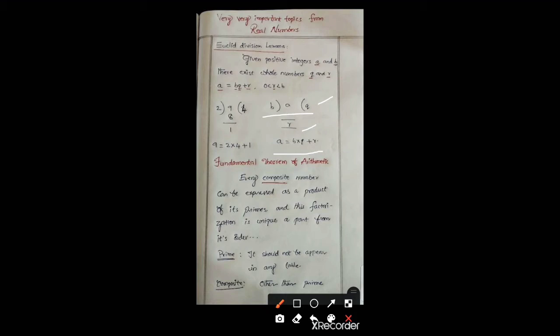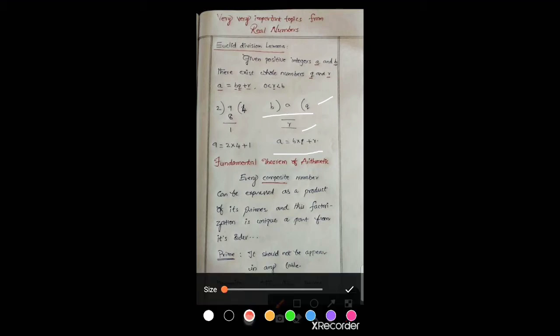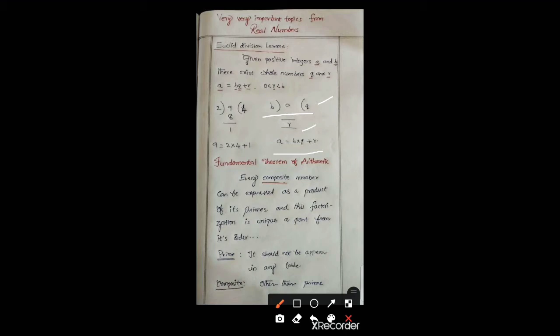Division is a process. If we take numbers, so here 9 is divided by 2, so 2 fours are 8 and the remainder is 1. So 9 is equal to 2 into 4 plus 1. So this is our usual division way only. Don't be afraid of this Euclid's division lemma. It's not a difficult thing, it's an easy thing.